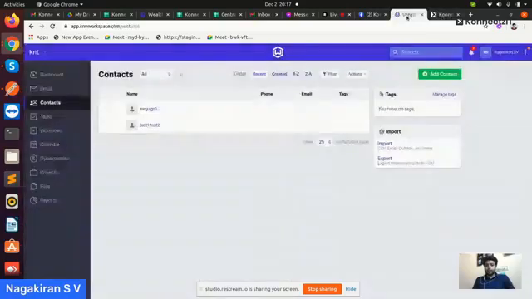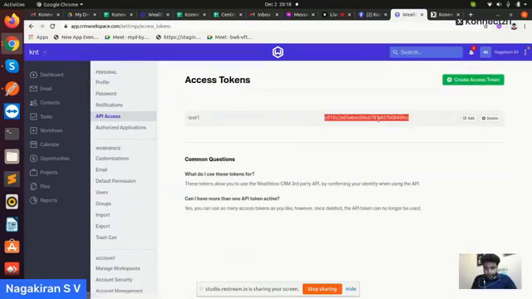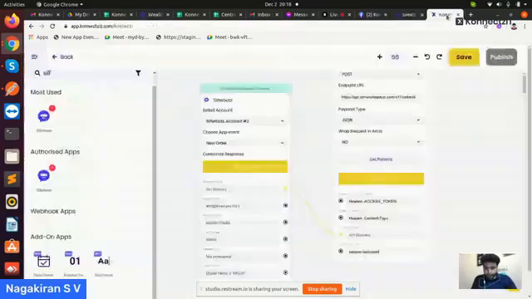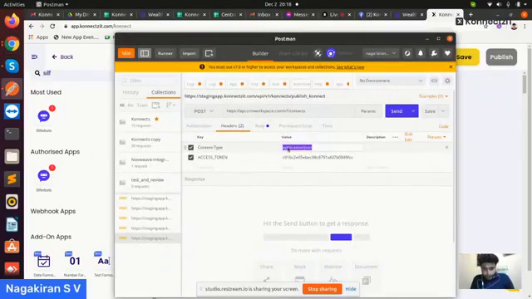In Wealthbox, you need to get the access token. So I will go to settings. Here I have API access, and there you can find the API key. I will copy it, go here, and paste that access token. The content type is application JSON, which we need to send. As usual in Postman, I'm using the same, application JSON.